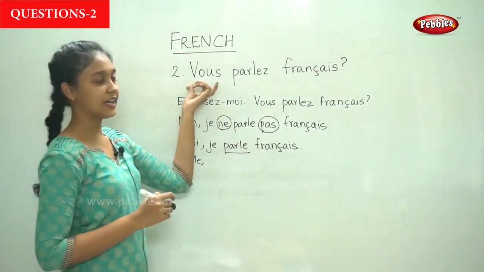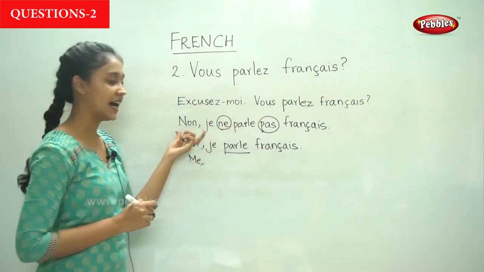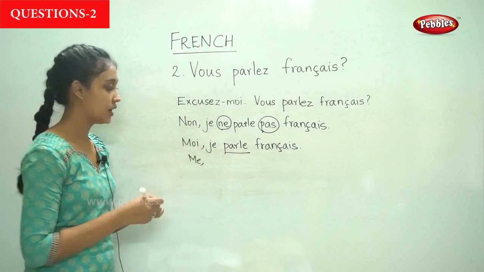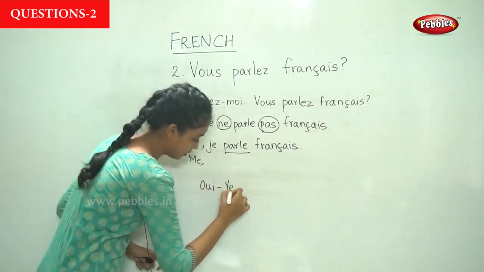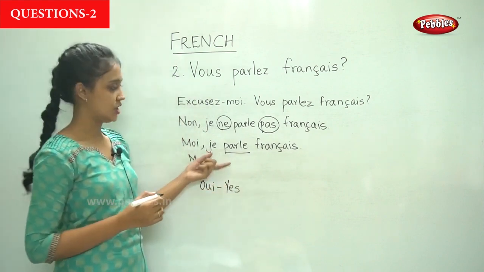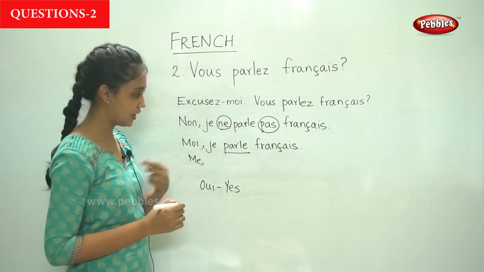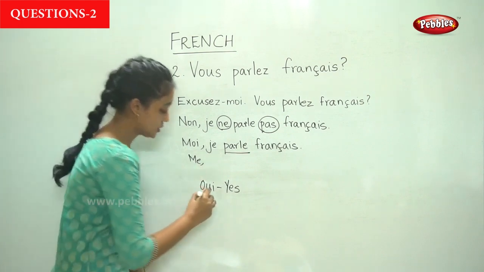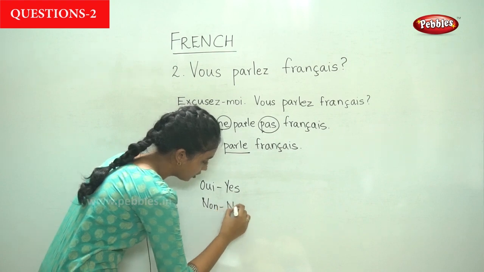So now if anyone asks, vous parlez français? You will say either oui, for yes. Oui, je parle français. Yes, I speak French. If not, you say non.